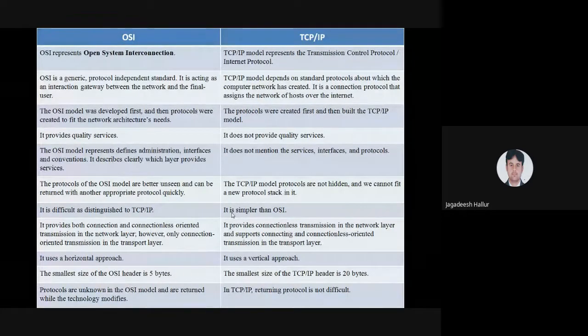The protocols are unknown in the OSI model, and they are written as the technology changes. Once the technology keeps changing, the OSI model acts as a reference model. In TCP/IP, rewriting protocols is not that difficult. Why? Because we are merging the 3 layers into 1 layer. That is the difference between the OSI and TCP/IP models.